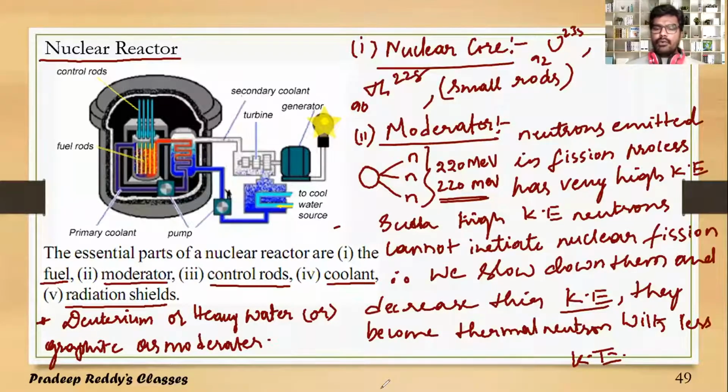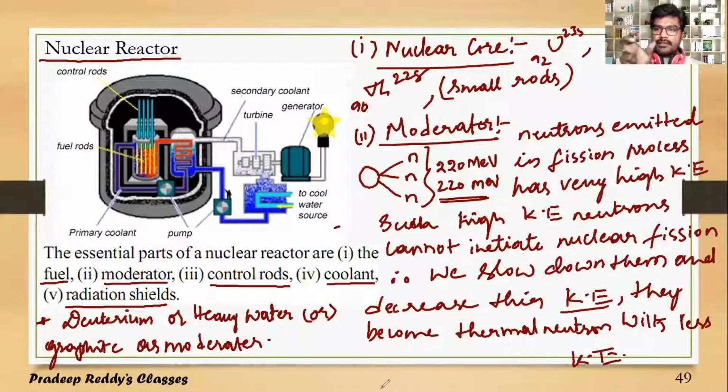What does this moderator do? When fast moving neutrons collide with deuterium or heavy water, most of their kinetic energy is lost to the heavy water. Because of that, the fast moving neutrons get slowed down and their speed decreases. As their speed decreases, they are said to be thermal neutrons, and those thermal neutrons can initiate the fission process.